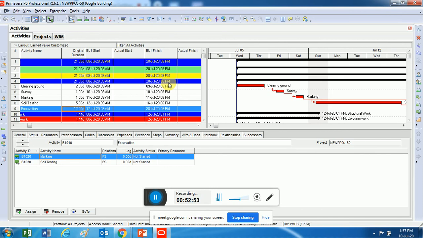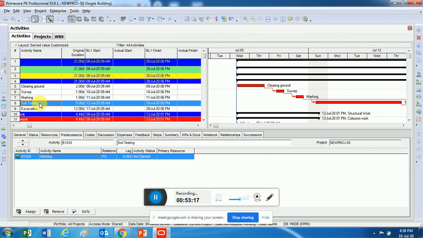It becomes easier for you to monitor tomorrow when the execution work starts. If this activity is not finishing on time, what will happen? Assume this clearing ground which we have planned to finish on 9th of July is not finishing on 9th of July. What will happen? All the activities, survey, marking, excavation, soil testing, everything will get delayed. Isn't it? Yes or no? So in that way, relationships make a lot of sense.